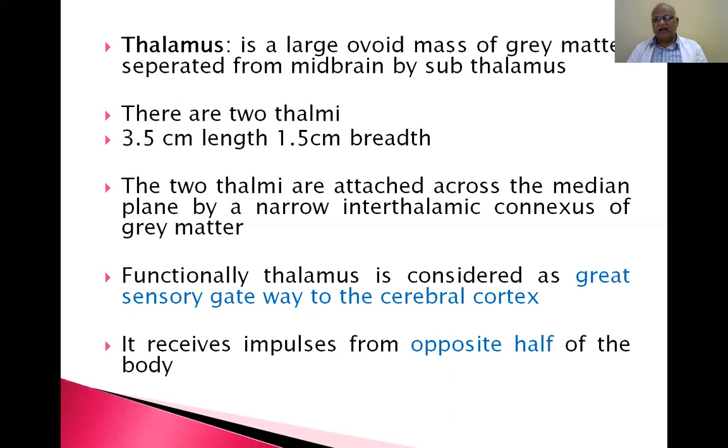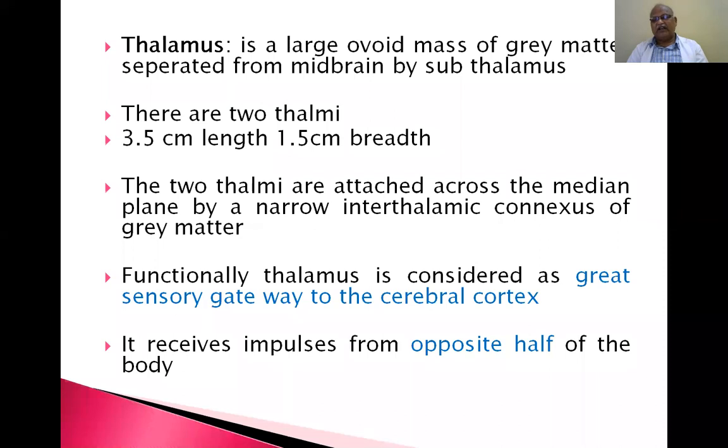Because you remember I already told you, the olfactory nerve and the optic nerve are both attached to the forebrain. The olfactory nerve is not at all associated with the thalamus, whereas the optic tract is associated with the geniculate body, that is the metathalamus.